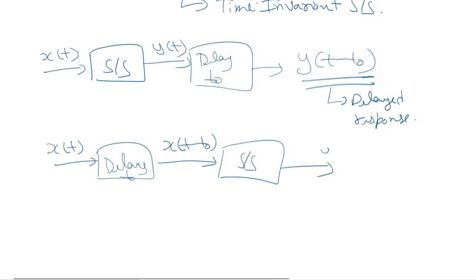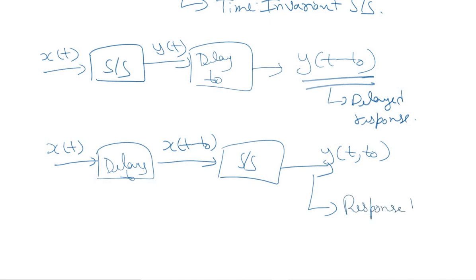Then the output resultant will be y of t comma t naught. It is nothing but response to delayed input. If these two outputs are equal, then we can say the system is time invariant system.